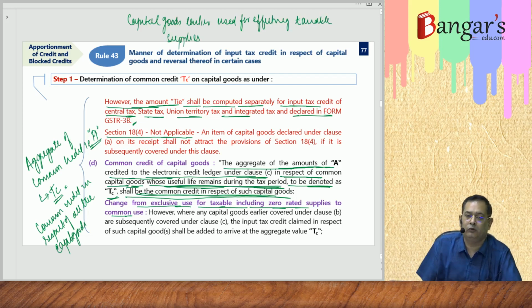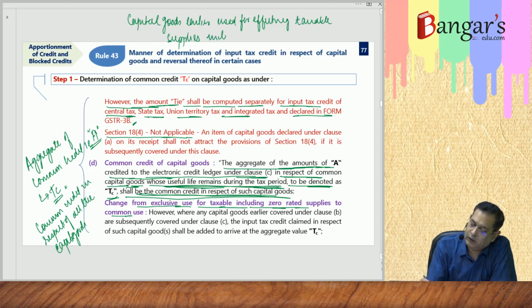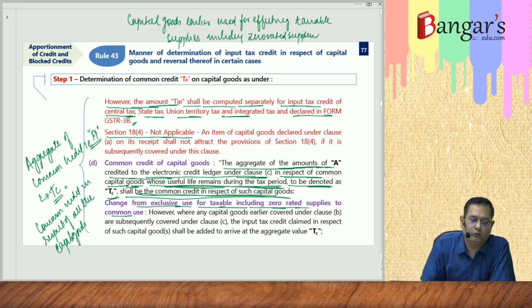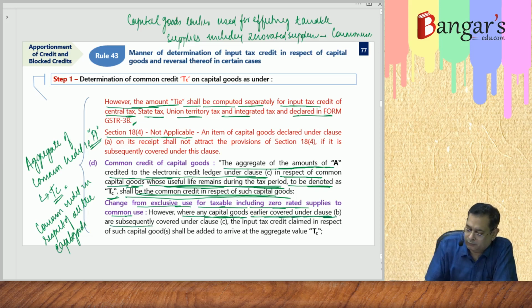They are earlier used for effecting what? Taxable supplies, including zero rated supplies. They are now used for the common use. So, however, where any capital goods earlier covered under clause B are subsequently covered under clause C,